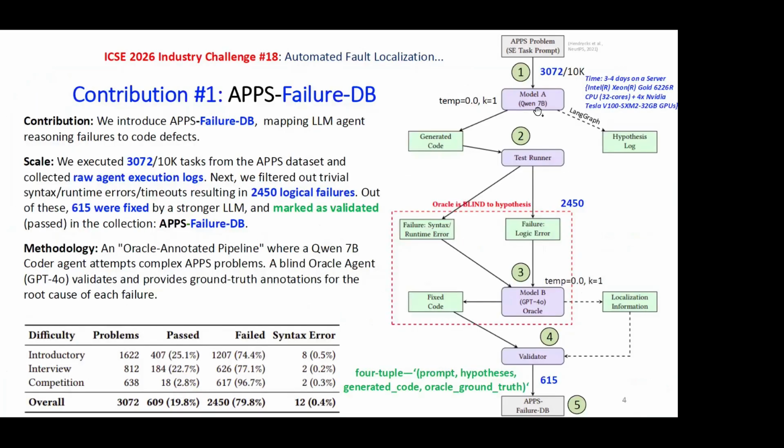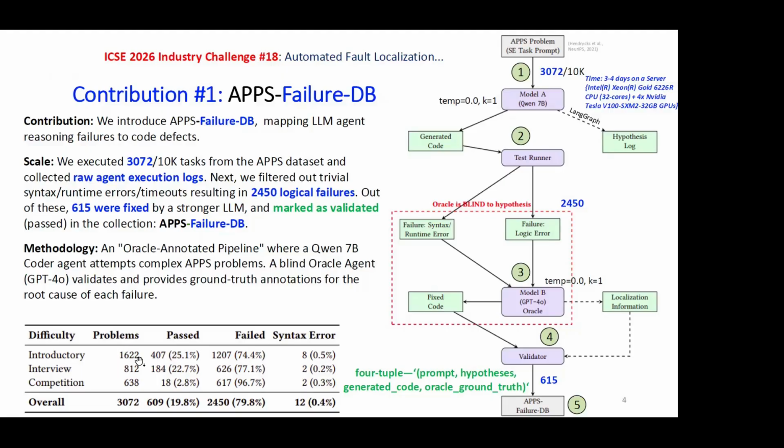So the first contribution is the creation of a dataset, because there is a lack of datasets. We target the APPS dataset, which is from Fort Parrot, targeting coding competitions. It has 10,000 problems, 10,000 prompts. We decided to use a GPU server with a time limit of 3 to 4 days. Finally, we ended up solving 3072 problems, out of which 1622 were introductory level difficulty, 812 were interview level difficulty, and 638 were competition level difficulty.